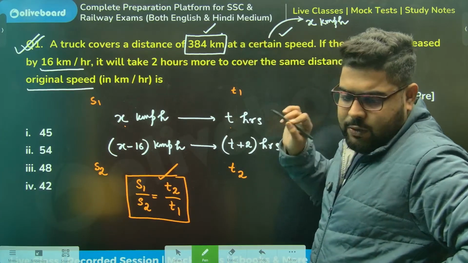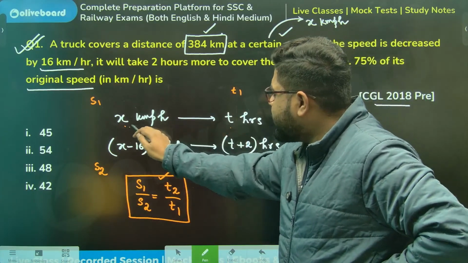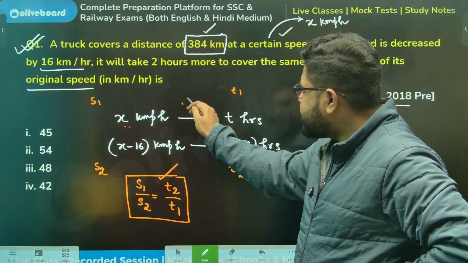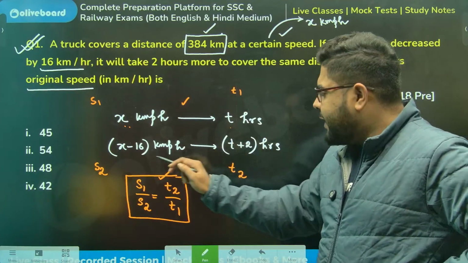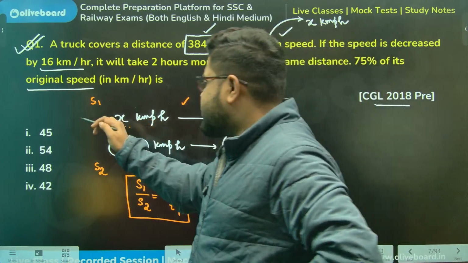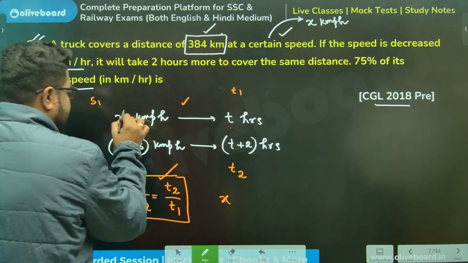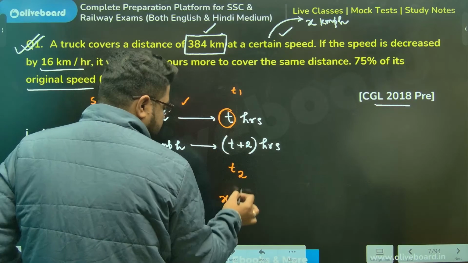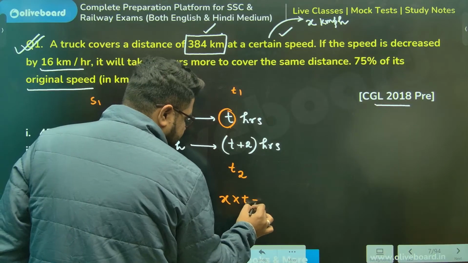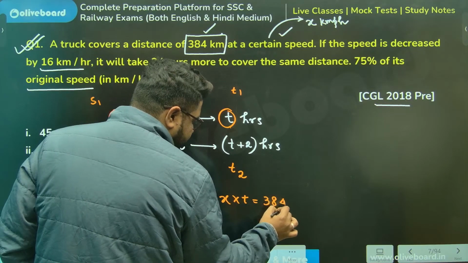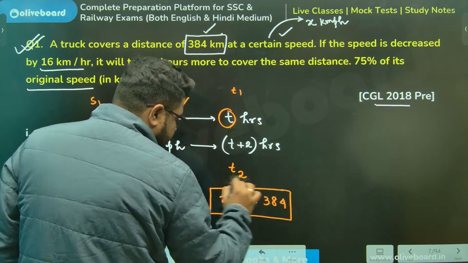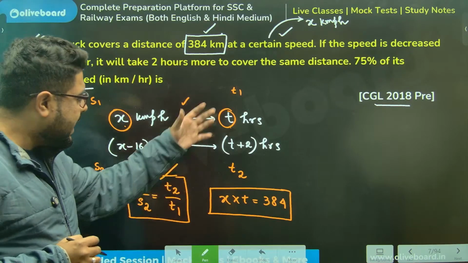Distance is speed into time. Either you take S1 into T1 or S2 into T2. S1 into T1 is better, so I can say x into t is given as 384.